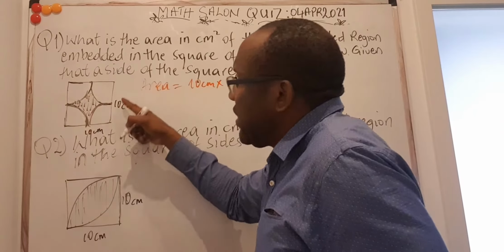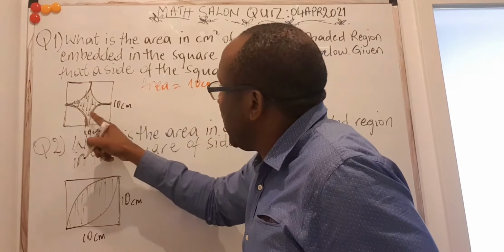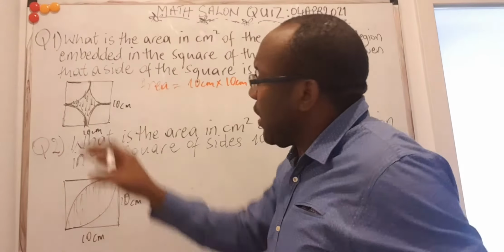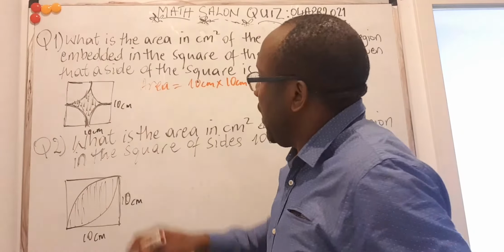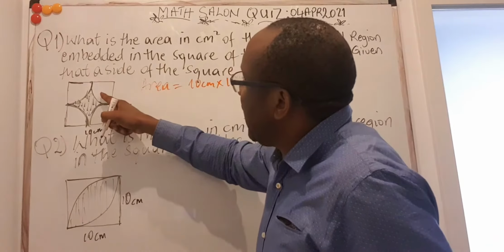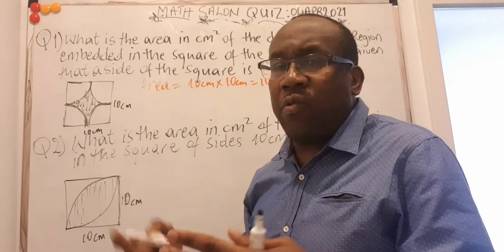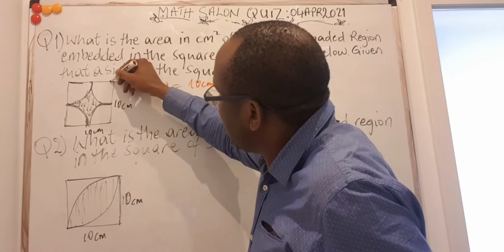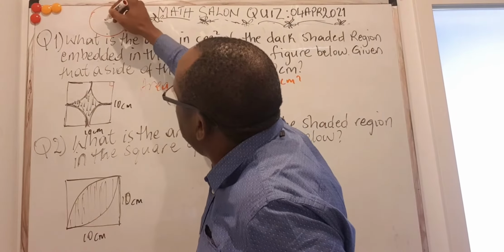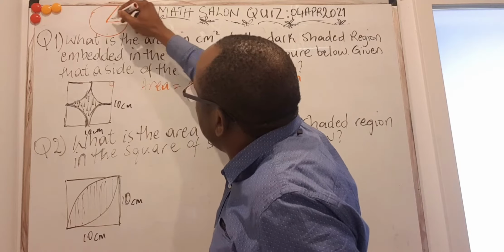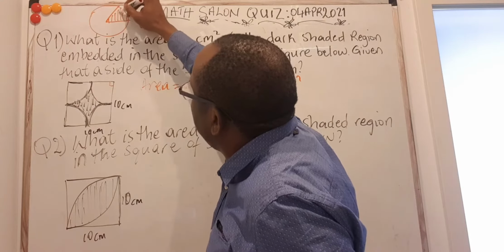If I get all of this area, and I can look for these other 4 small areas, then I can subtract the 4 small ones from the big one to give me the one that is inside there. Each of these was drawn in such a way that is a sector, or 1/4 of a circle in this particular case, because this is a right angle. So normally we say if this is a circle, then this part is called a sector of the circle.